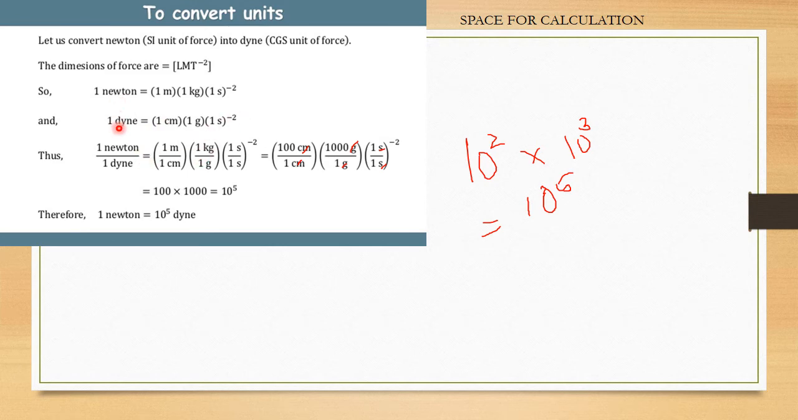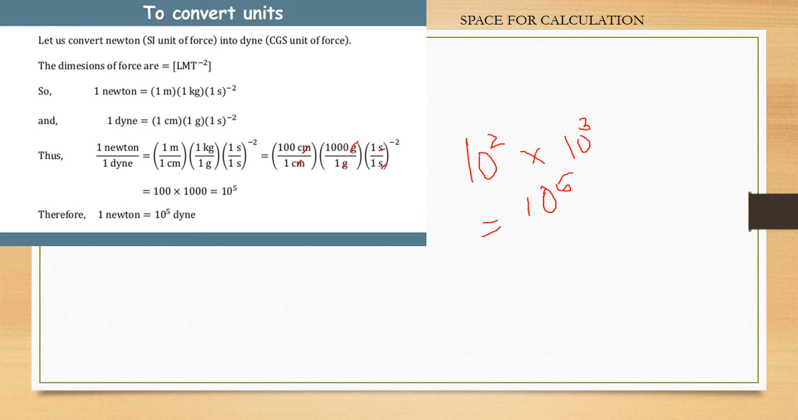So divide 1 Newton by 1 dyne. We get 1 meter is equal to 100 centimeter, 1 kg is equal to 1000 gram. So put all these values, and on cancelling centimeter, gram, and seconds, we get 10 raised to 2.